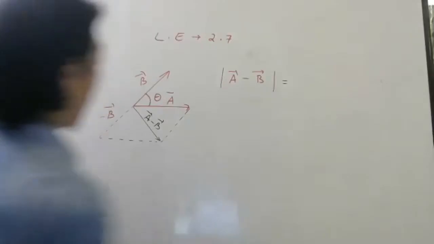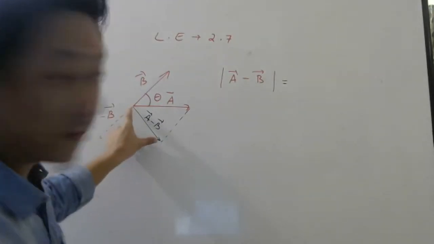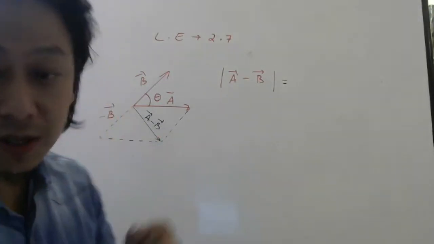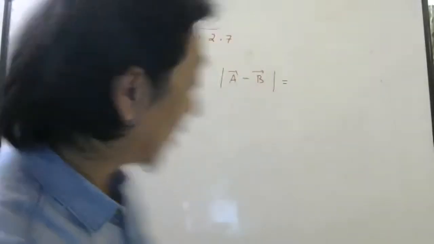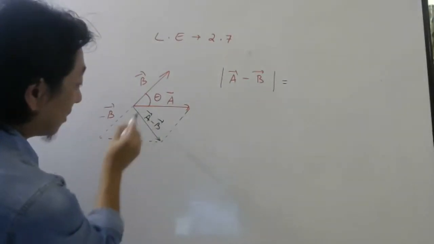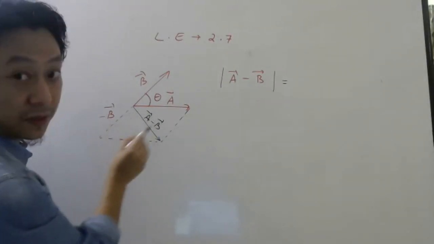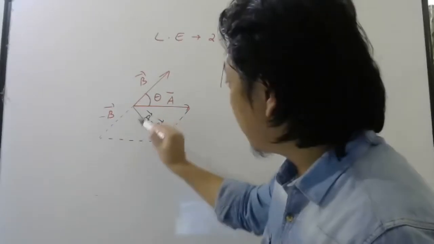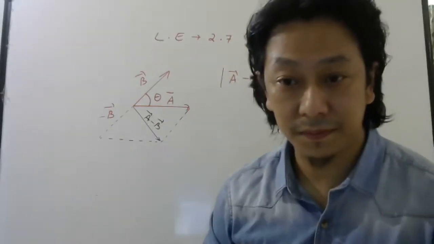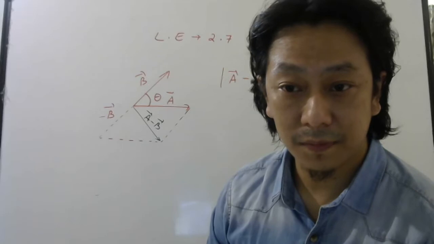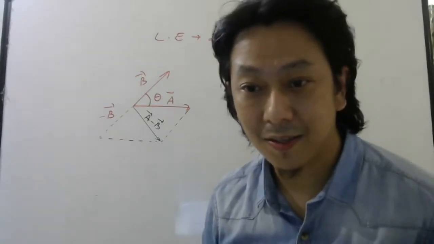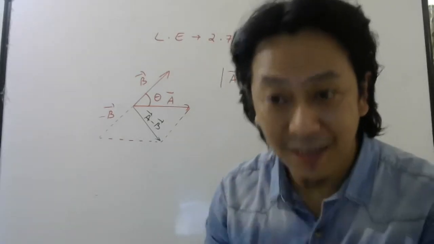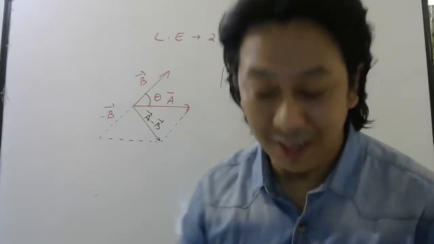So now to find this, I want the length of this vector. Magnitude means this length. Now look here, already we have derived the formula for the resultant of two vectors, right? This is the resultant of which vectors? Tell me. Include bar also. Write bar. This is the resultant of which vectors? Which vectors? A bar and minus B bar. Very good. A bar and minus B bar.